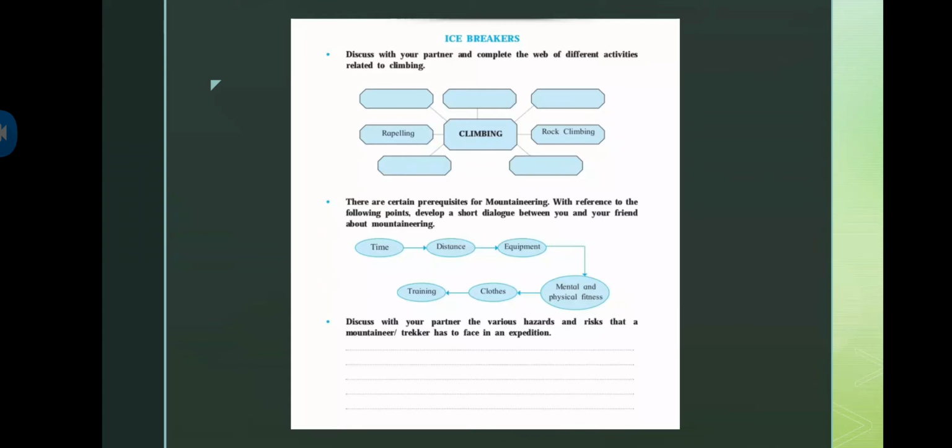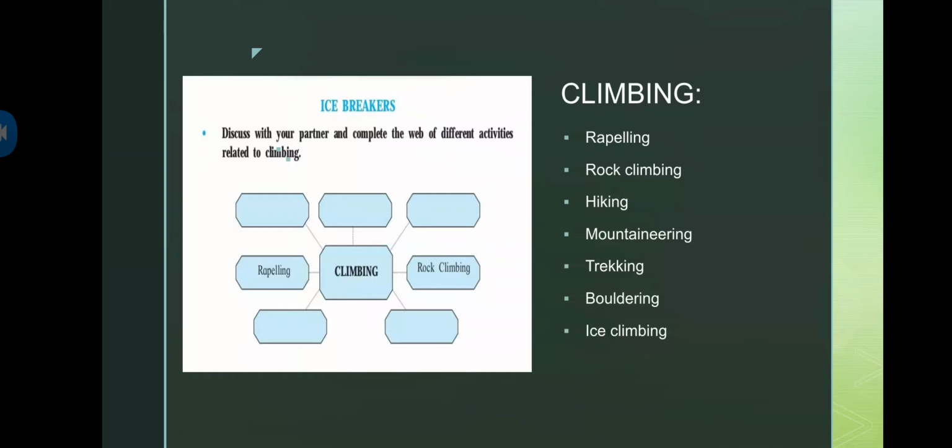Before getting directly into the chapter, let us see some of the icebreakers. There are some activities that we will do before getting started with the chapter. There are three icebreakers given. So let's start with the first one.